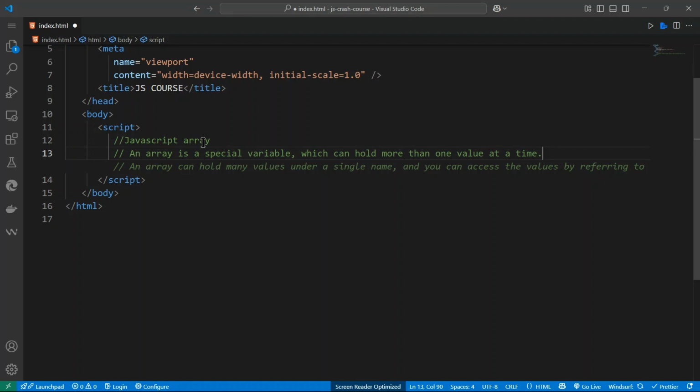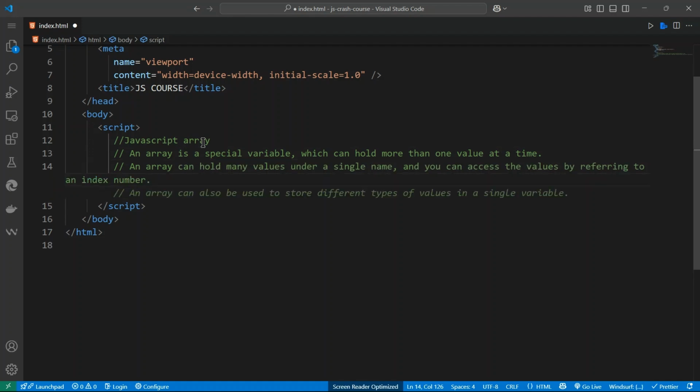An array can hold many values under a single name, and you can access the values by referring to an index or by using a loop. An array can also be used to store different types of values in a single variable. So this is actually the same. How do you declare an array? To declare an array, you use a variable.